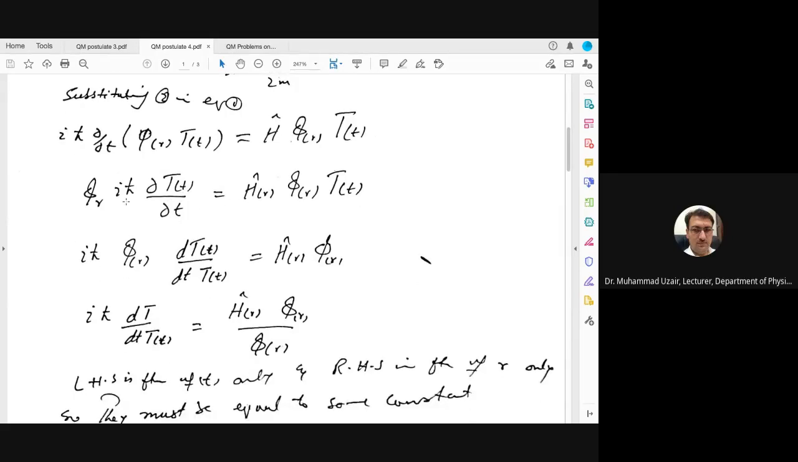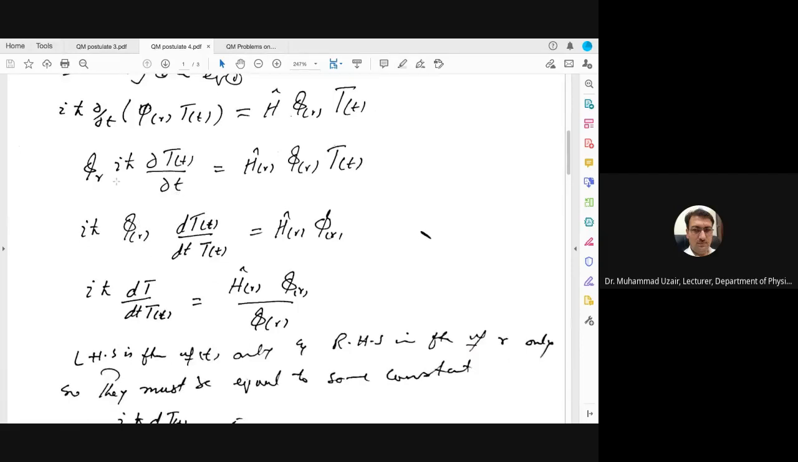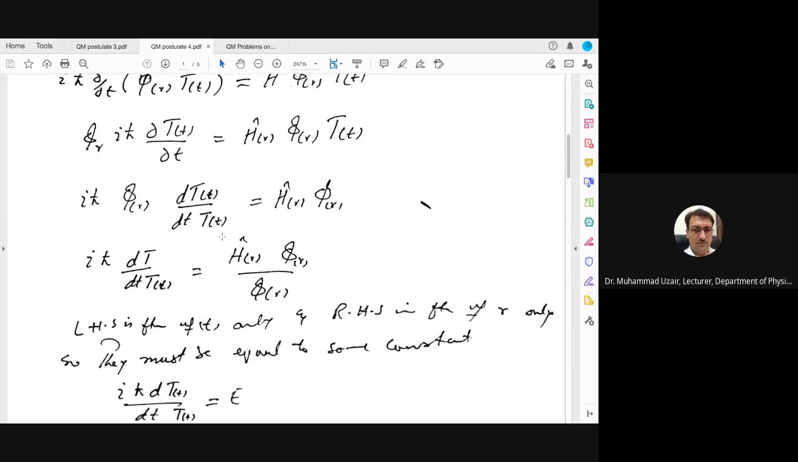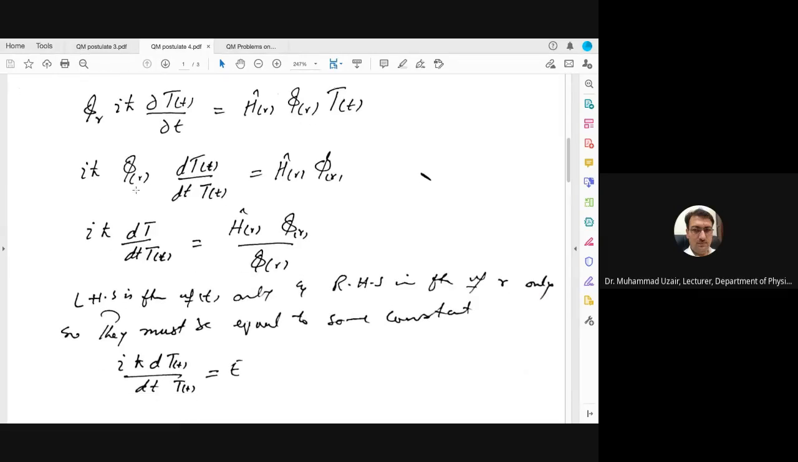So this is the rearranging, you can say. Now you can see that on the left side we are only left with the function of t, and on the right side we are only left with the function of r. So then what we do, we change the partial differential to total differential, because that is not a problem. On one side we have a function of t, and on the other side we have a function of r.